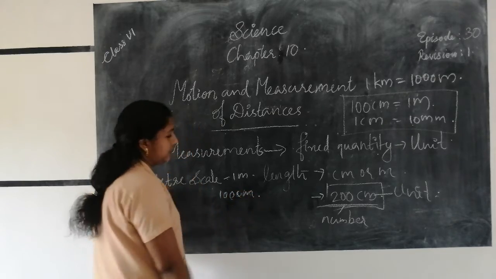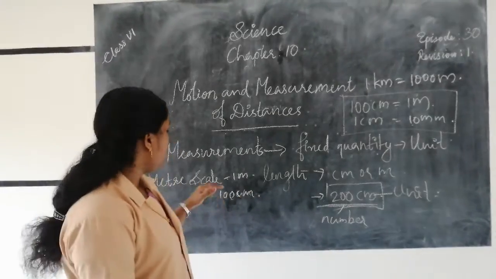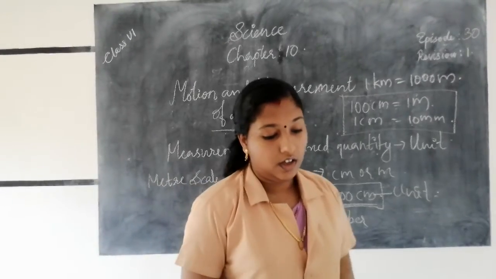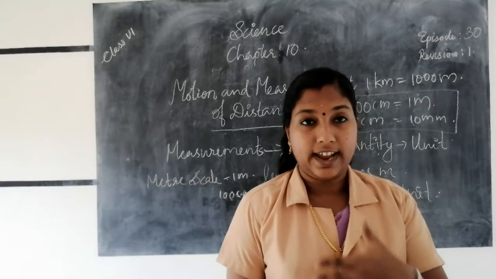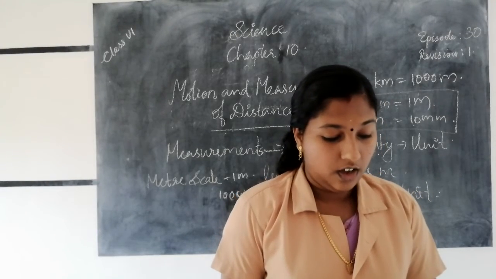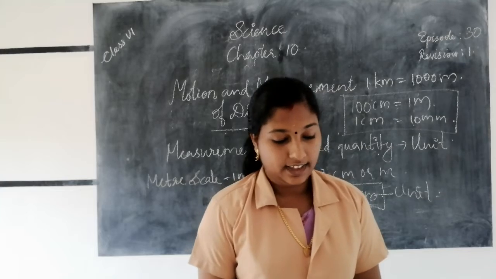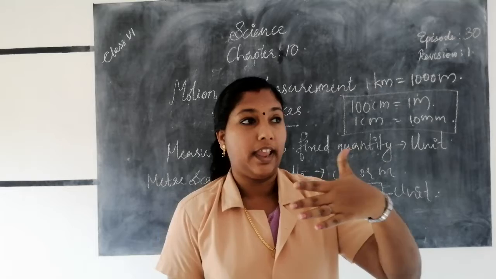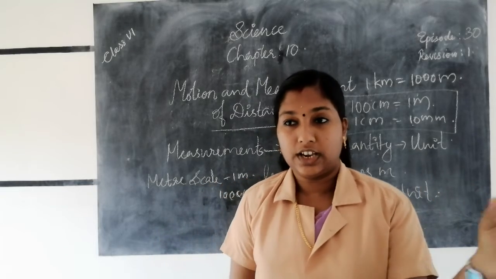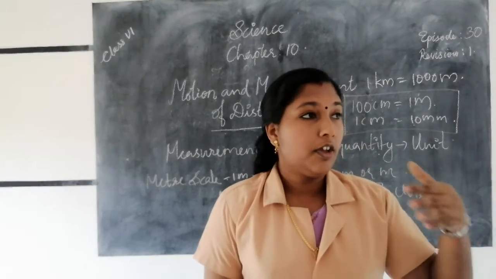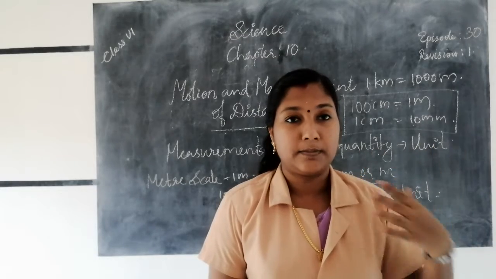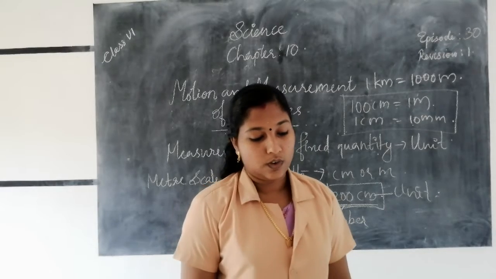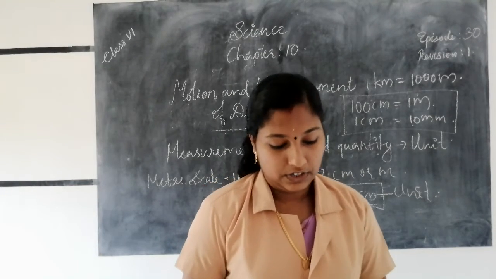So if we use a meter scale, first of all we should place the scale in contact with the object along its length. Then we should place our eyes in the correct position, because the correct position of the eyes is also important for taking measurements.